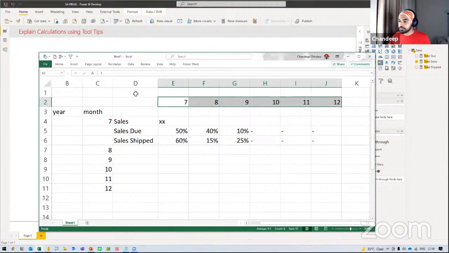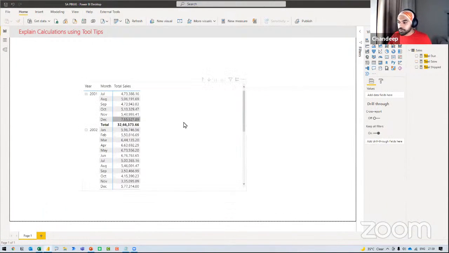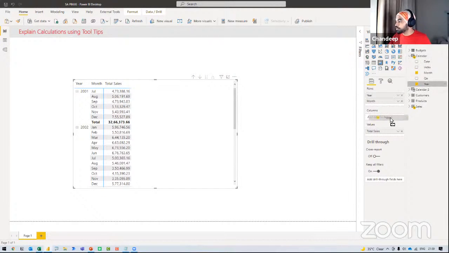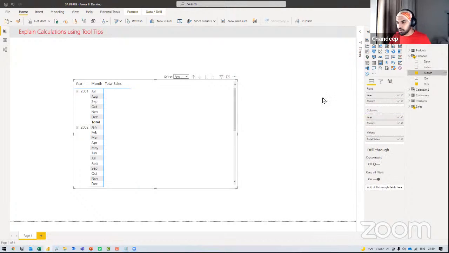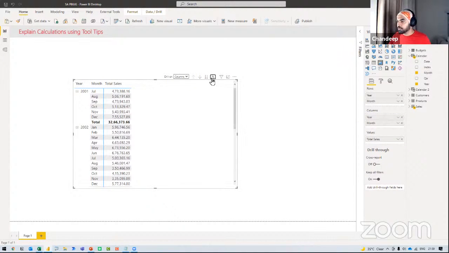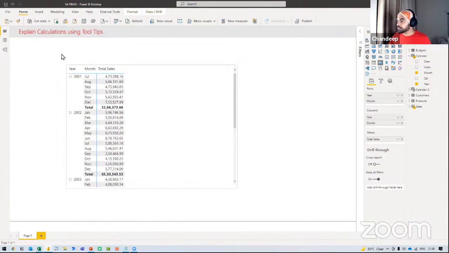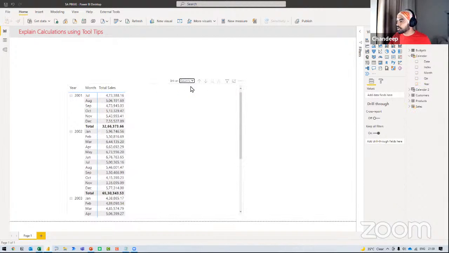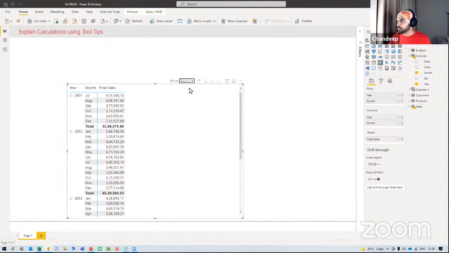Let's just see. So what I'm going to do is I have created another table, which is my calendar table, and which has also got the year and the month column. I can quickly grab that year and month column and put that in the column section of the pivot table, drill down on the columns, expand that, expand that. What happened? Not expanding. Year in the columns. That's strange. Okay, let's just do it again.